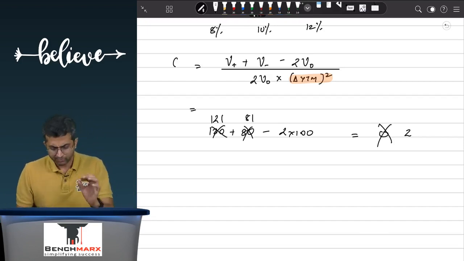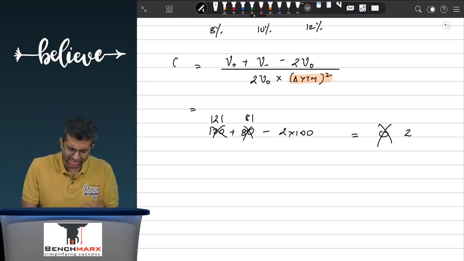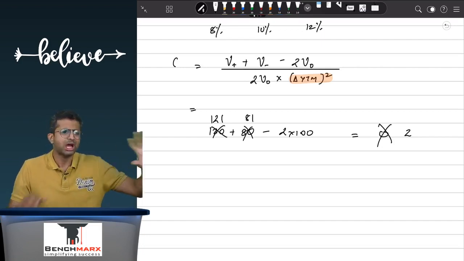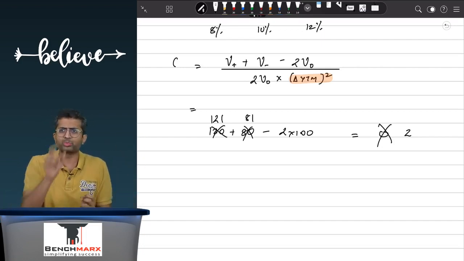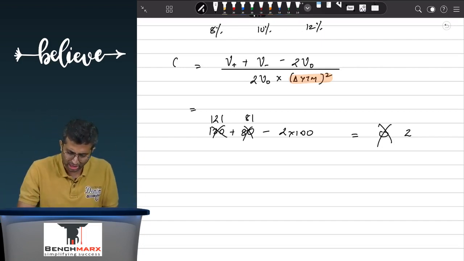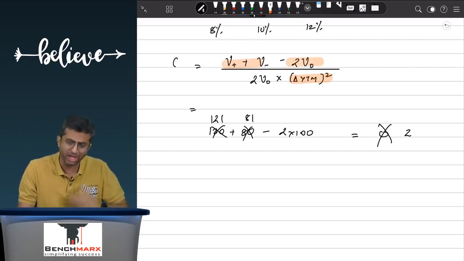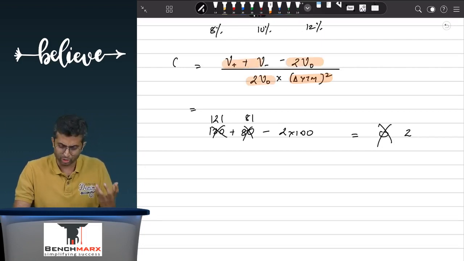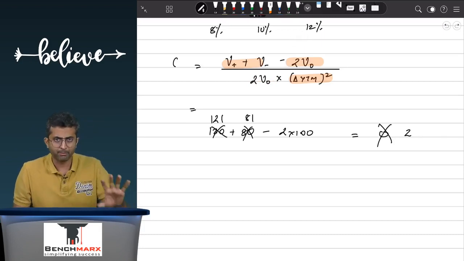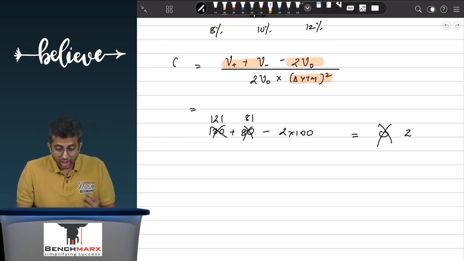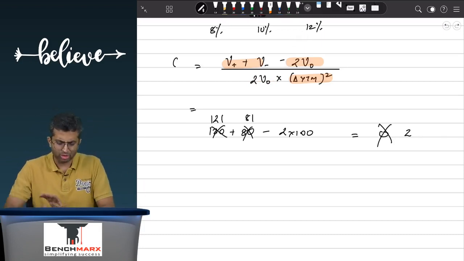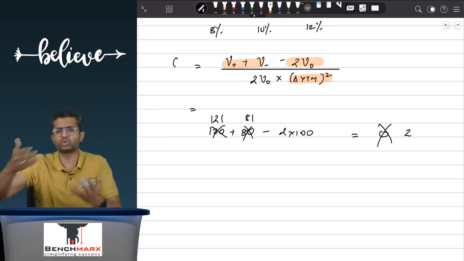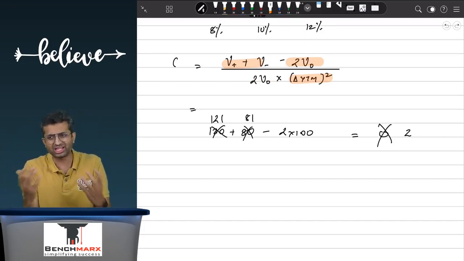So over here, this comes to, let us say, 2 in the numerator. Now what is happening over here is, when you have done portfolio, if you have to calculate a percentage, you do P1 minus P0 upon P0. So you are saying that P1 minus P0, this is the total value minus the starting value, upon the starting value. So that is why you divide this also by, let us say, the value at 10. Now, why do you do a delta YTM squared? To be honest, if you even did not do that, Institute does it, so we are doing it. Even if you did not do that, it should have been fine.